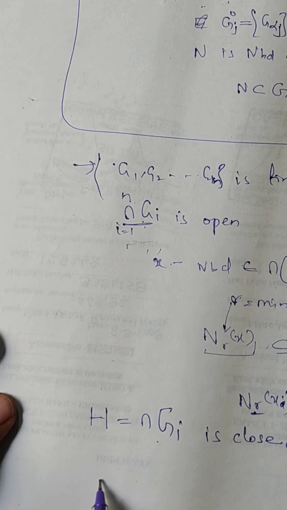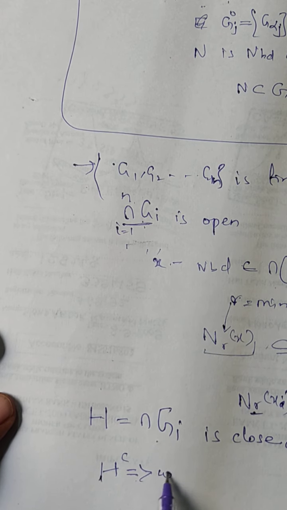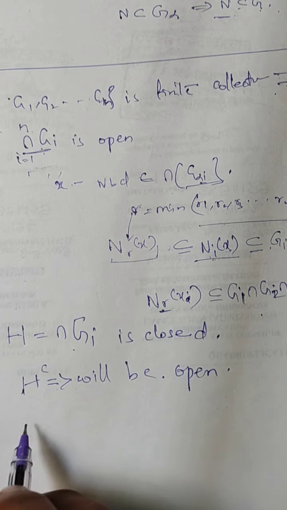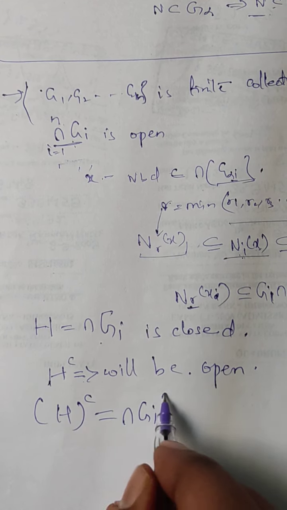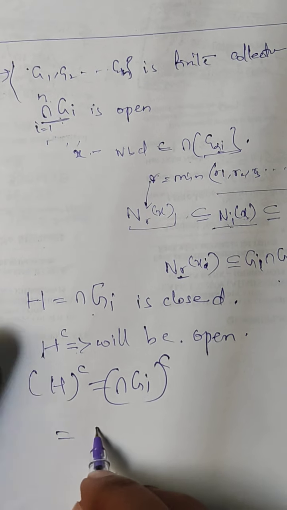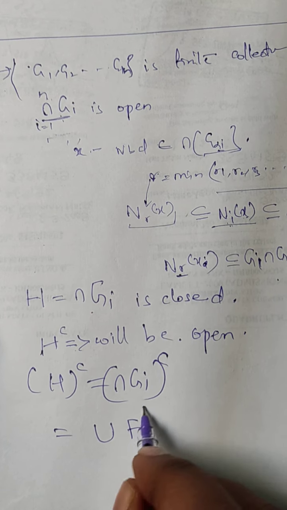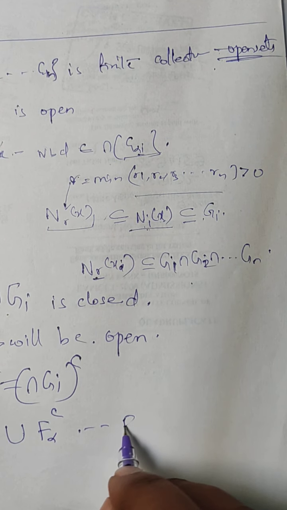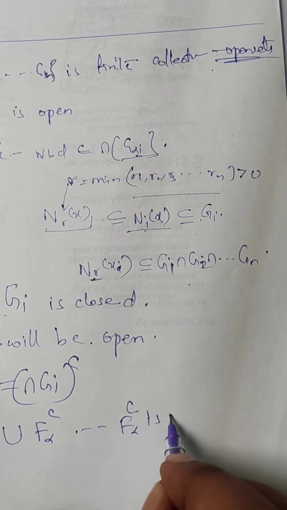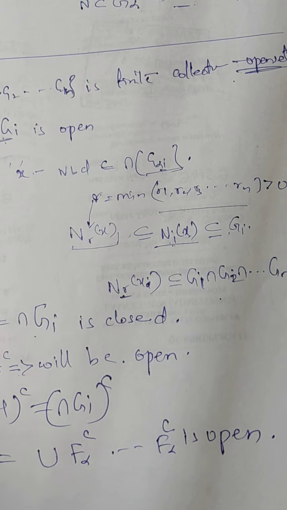So for that we know that H complement will be open, right? For that we take the complement on both sides. We'll get the complement of the intersection of G_i, we get the union of the G_alpha complements. We get that the G_alpha complement is open. All right.